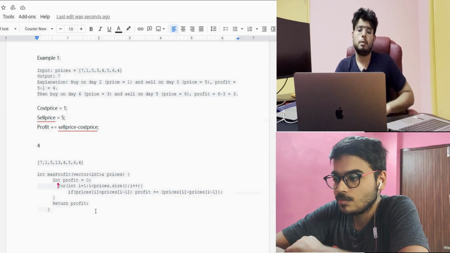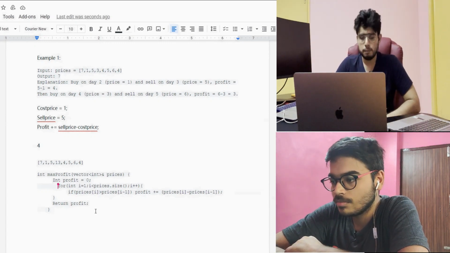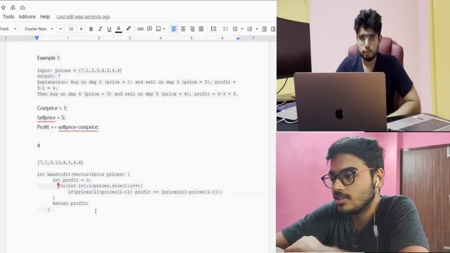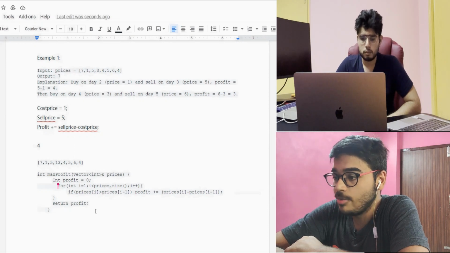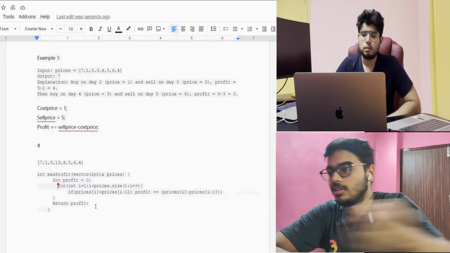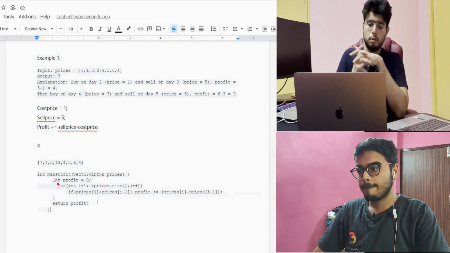Okay. So what is the time complexity and space complexity for this solution? As we have taken a single variable profit, space complexity will be order of 1, and the time complexity will be order of n, as we are iterating over the whole array. Yeah. Got it. Very good.